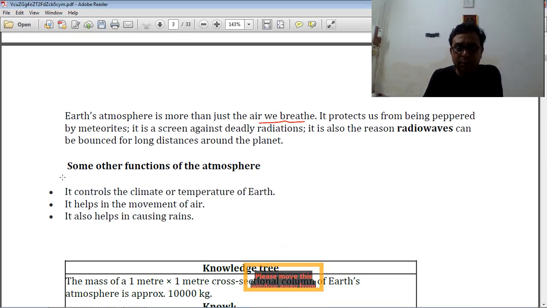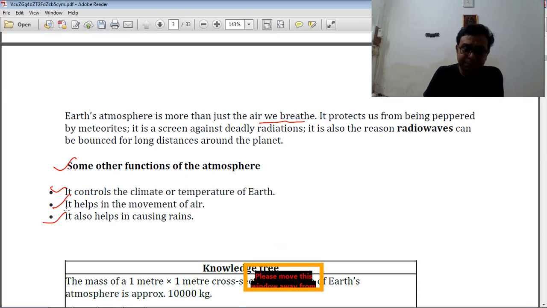Some other functions of the atmosphere: it controls the climate and temperature of the earth. This is another question we can ask. Also, it helps in the movement of the air. Also, it helps in causing the rain. So this is the most important function. It is not only breathing; there are some other important functions of the air, and those are the most important.